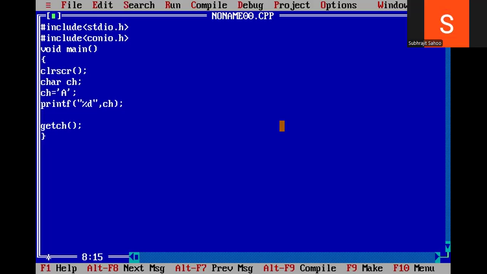Now see, suppose I write here plus 4. ch is a variable of character type which has the value A. With that character type, I'm adding an integer value 4. Now my expression ch plus 4 means I'm adding a character with an integer. But see what output I will get here. Alt F9, Control F9. See, 69 I will get. So all these conversions are happening internally. This is nothing but internal typecasting, or implicit typecasting.